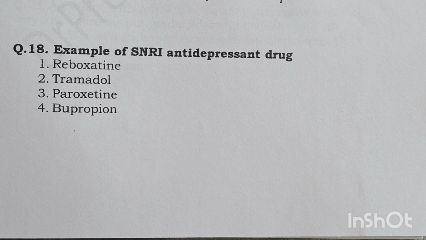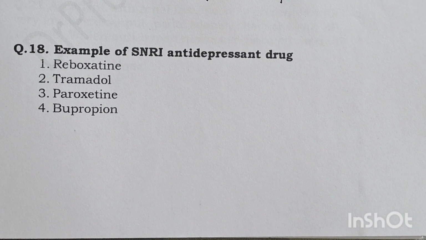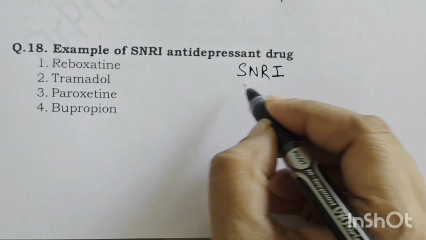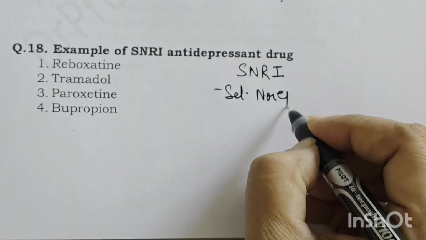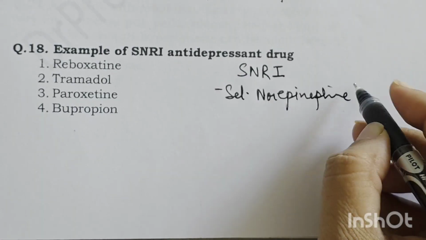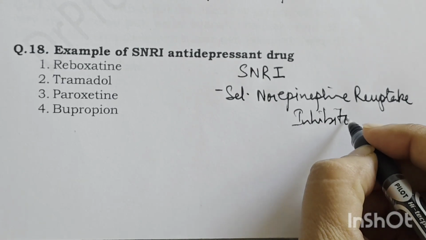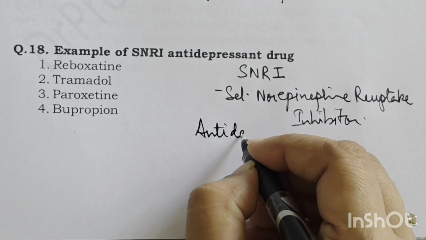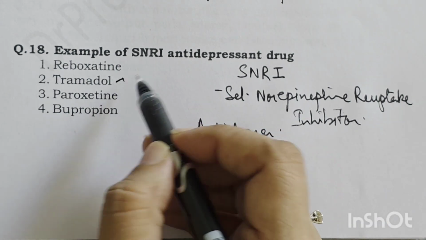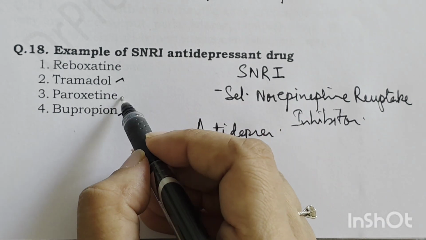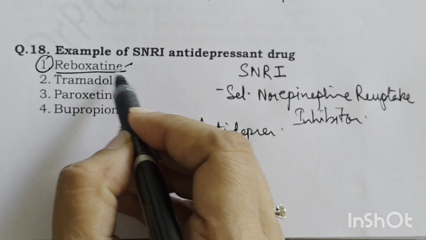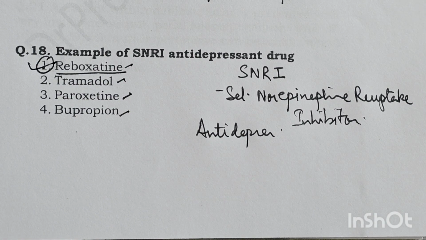Example of SNRI, antidepressant. Now, what is SNRI? SNRI is basically a selective norepinephrine reuptake inhibitor, right? And it is used as an antidepressant. Now, what is the drug here? Tramadol, no. Bupropion also not. Among paroxetine and reboxetine, the drug which is an SNRI is reboxetine. So here the right answer is reboxetine.